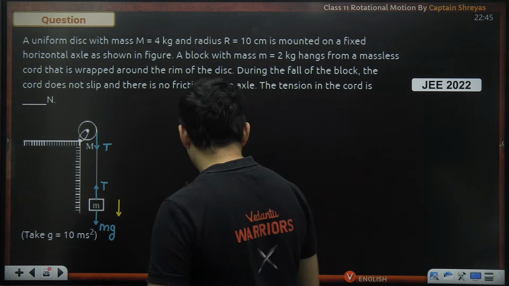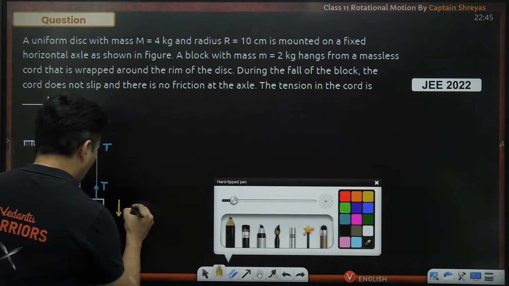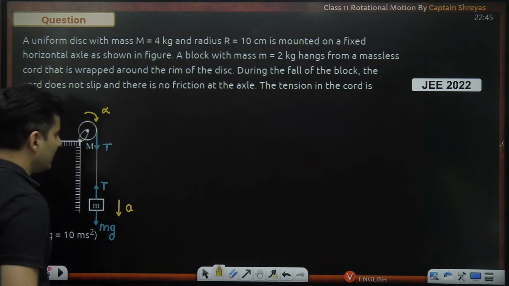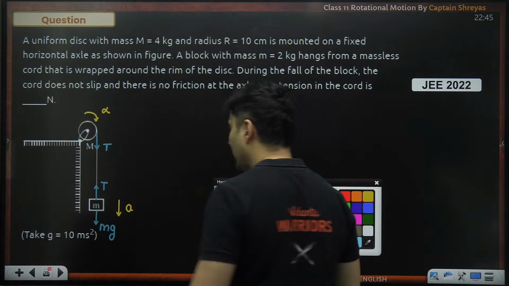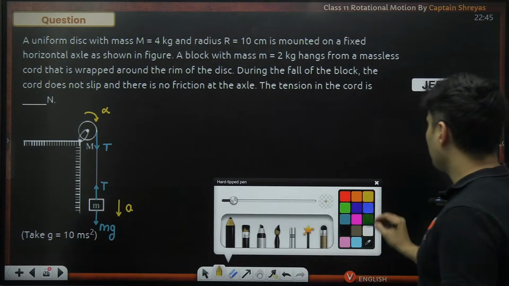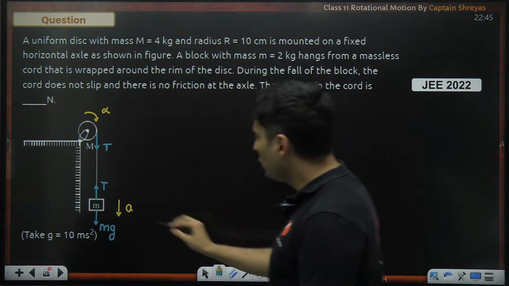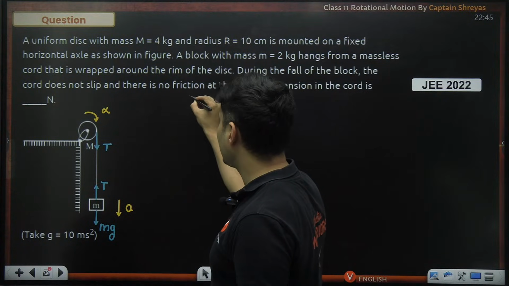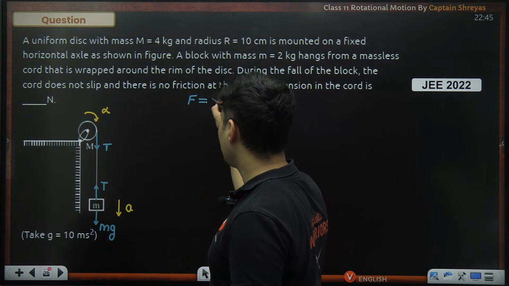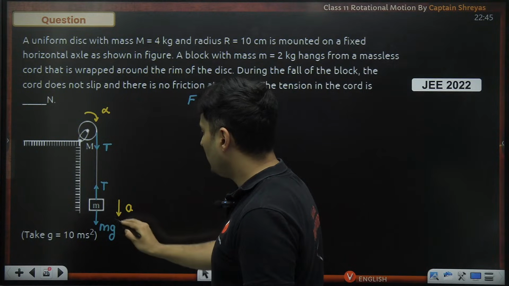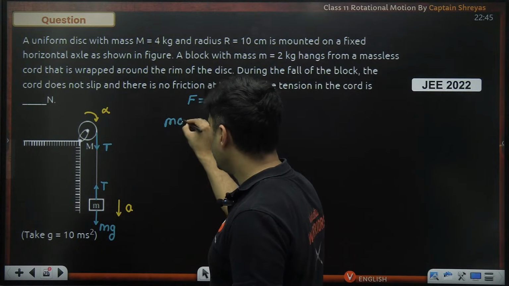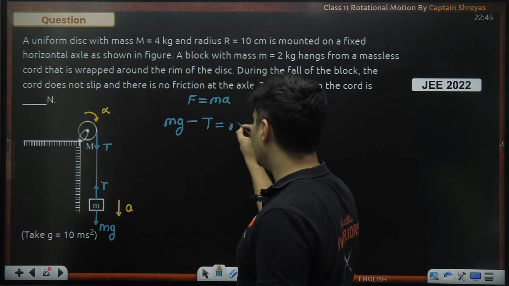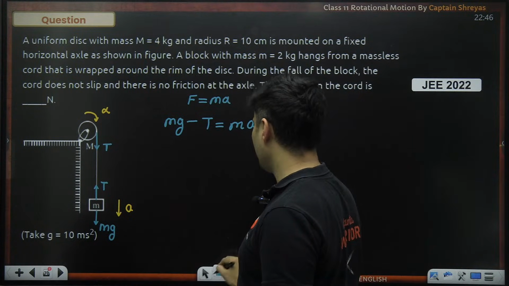Okay, fine. This is basically your acceleration and then finally angular acceleration. That's the FBD. Now let's start with the question. First of all, for this block, force is mass into acceleration. There is a force of mg down and tension on the top that is giving that small mass some acceleration.